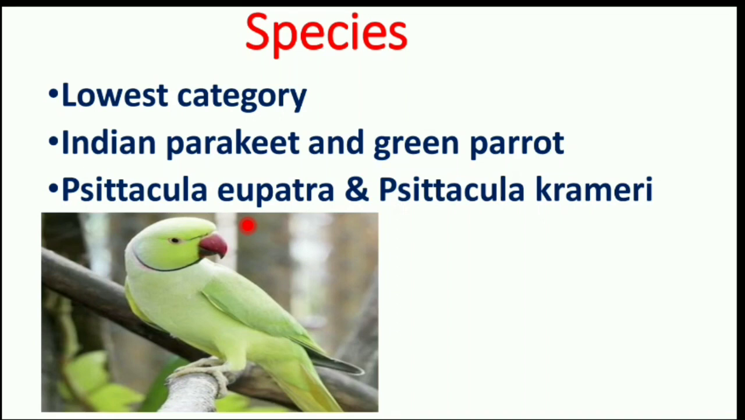Species. It is the lowest category. For example, Indian parakeet and green parrot. Both are mostly similar but have only slight differences. The scientific name of Indian parakeet is Psittacula eupatria. The scientific name of green parrot is Psittacula krameri. Both belong to the same genus Psittacula. Due to the differences, they are under different species, eupatria and krameri.